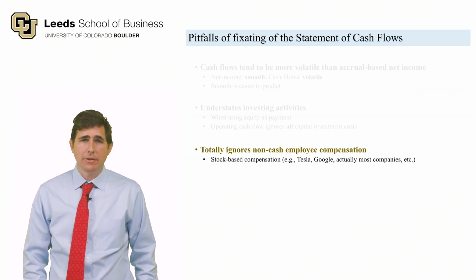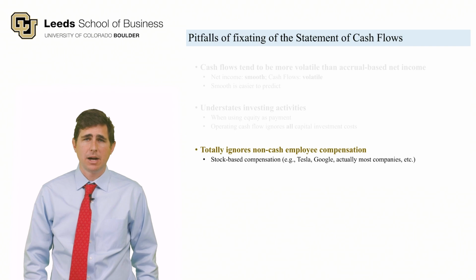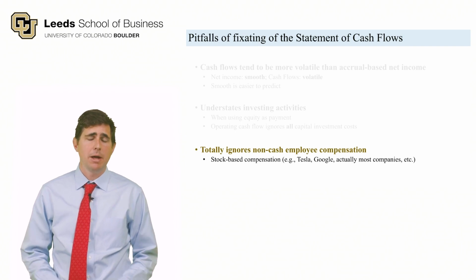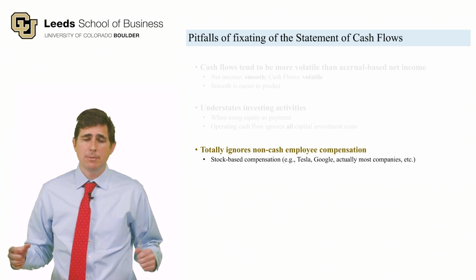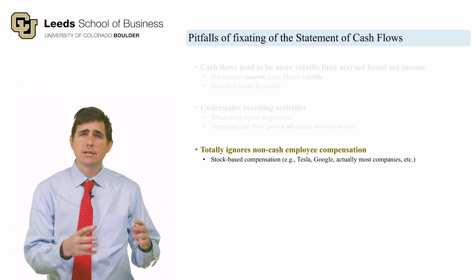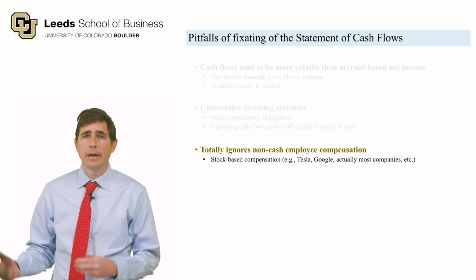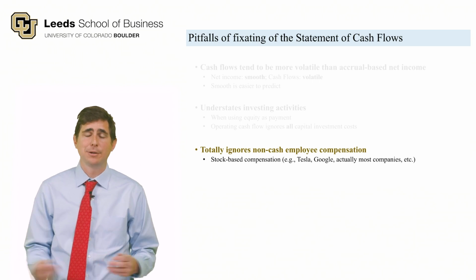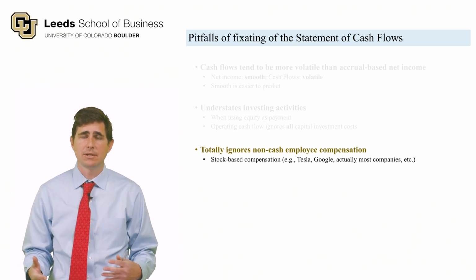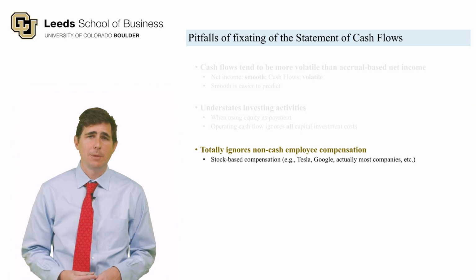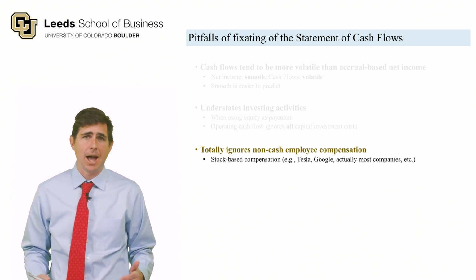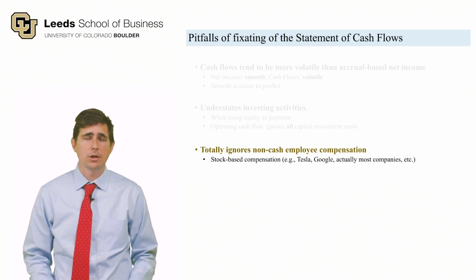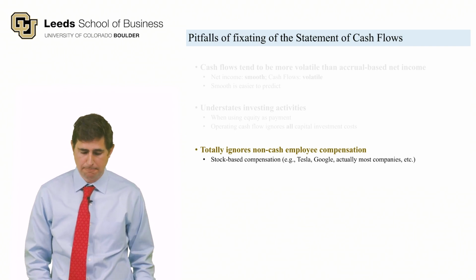Okay, finally, the statement of cash flows totally ignores stock-based compensation expense. So there are many reasons to offer your employees stock-based compensation. Maybe you want to align your employees' incentives with the incentives of equity investors. And to do that, you compensate them with shares so they have the same incentive. The other reason you might compensate your employees with equity is that you don't have any cash. So if you don't have enough cash, you can just give the employees stock instead.